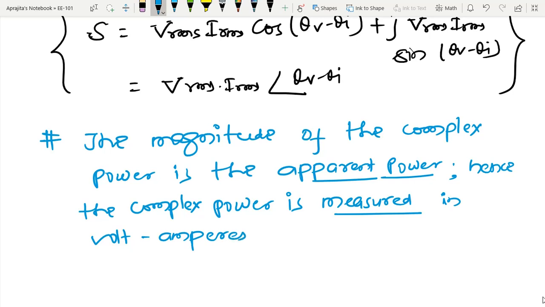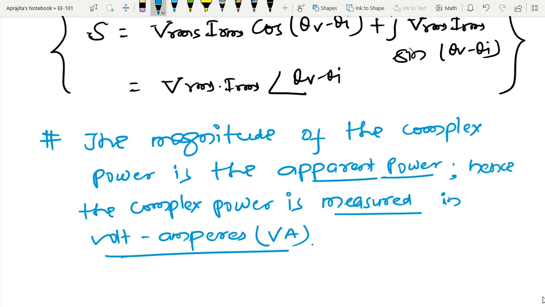So most of the time we have to be very careful with respect to the unit. Average power is measured in watts. However, apparent power and complex power we are going to measure using this unit, that is volt amperes.